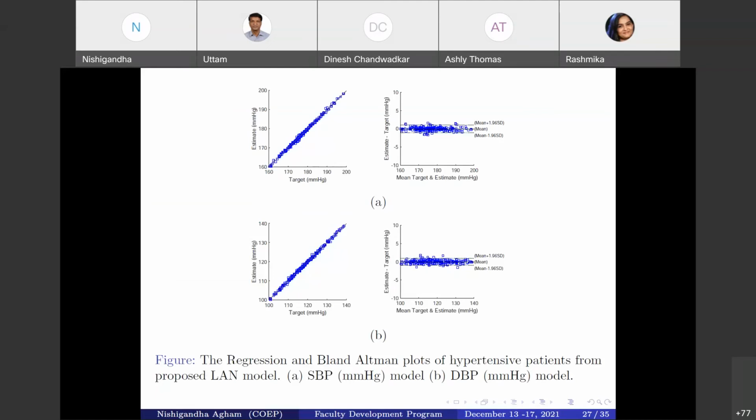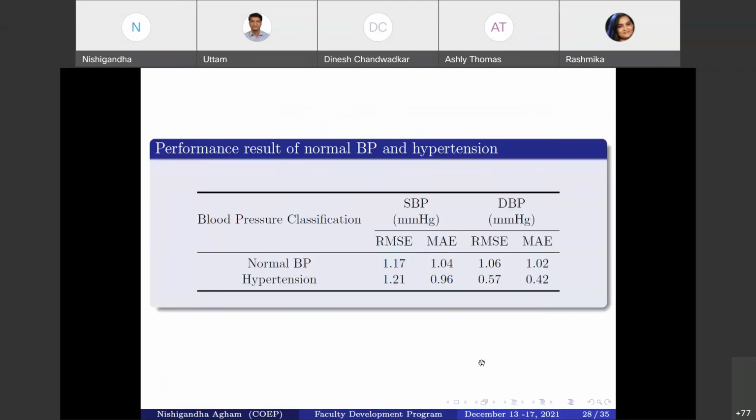So here are the regression and Bland-Altman plots, only for the hypertension patients. From this we get a better result, with very little error from our proposed model in case of hypertension.